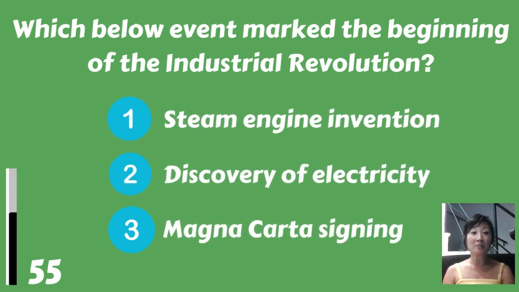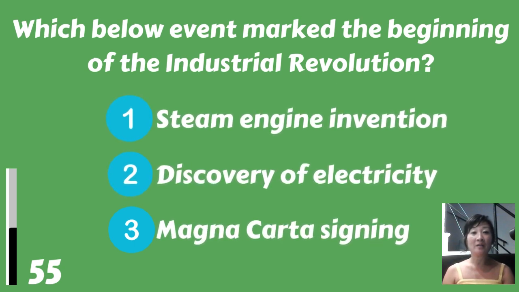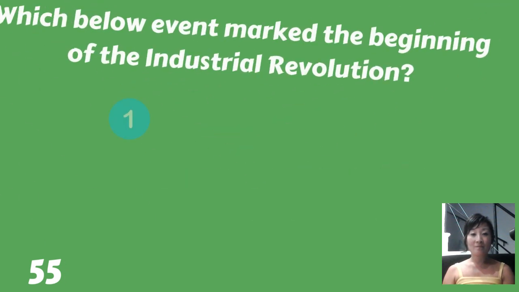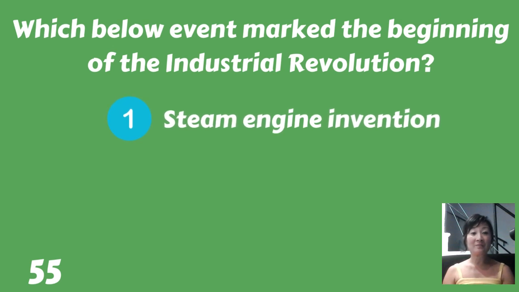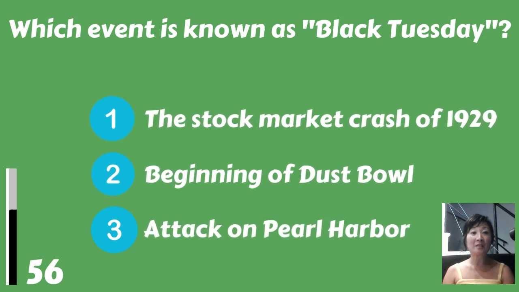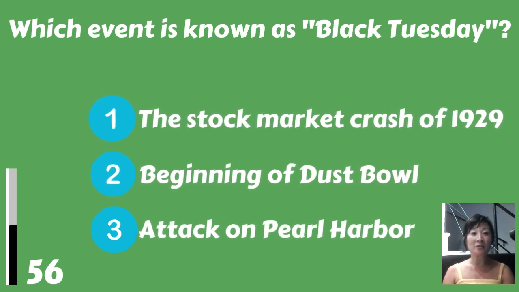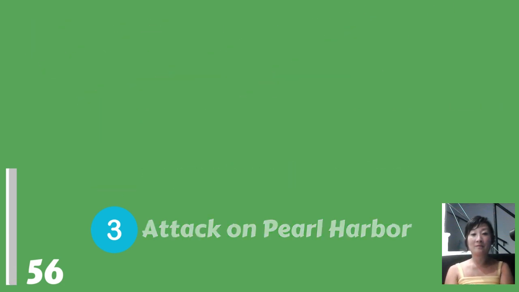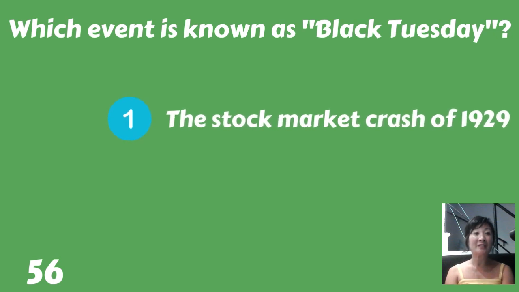Which below events marked the beginning of the Industrial Revolution? Steam engine invention, discovery of electricity, or Magna Carta signing? Steam engine invention. Which event is known as Black Tuesday? The stock market crash of 1929, the beginning of Dust Bowl, or the attack on Pearl Harbor? The stock market crash of 1929.